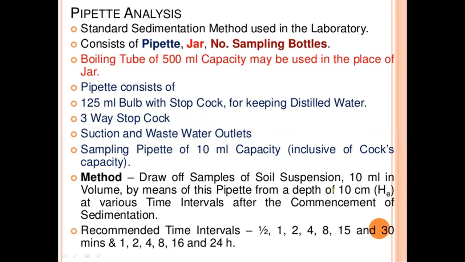Method: draw a sample of soil suspension 10 ml in volume by means of this pipette from a depth of 10 centimeters at various time intervals after the commencement of the sedimentation. The recommended time intervals start from 0.5 minutes, then 1, 2, 4, 8, 15 and 30 minutes, and in hours 1 hour, 2 hours, 4 hours, 8 hours, 16 hours and 24 hours.